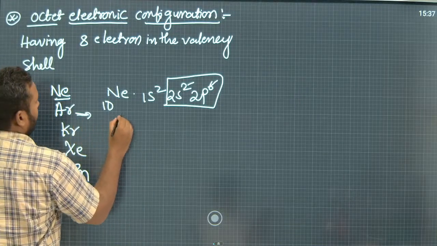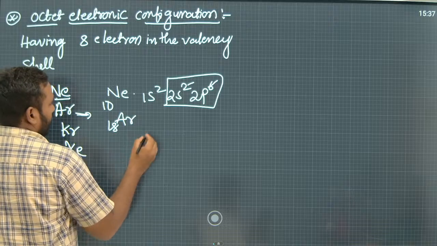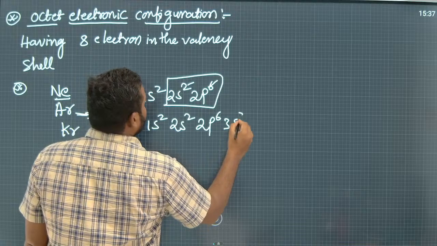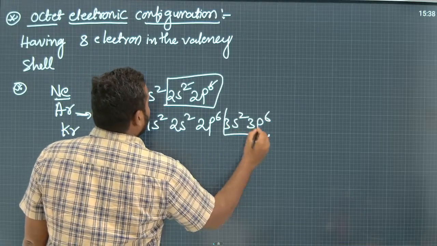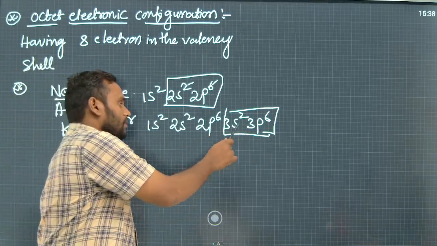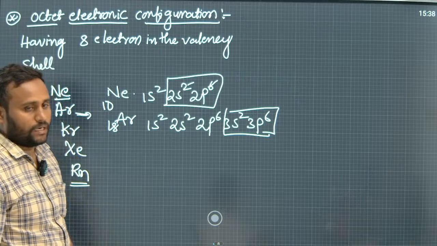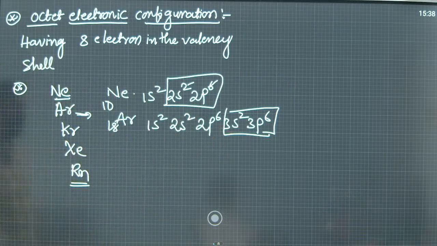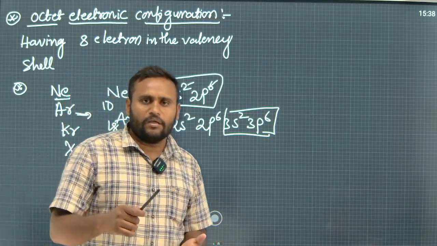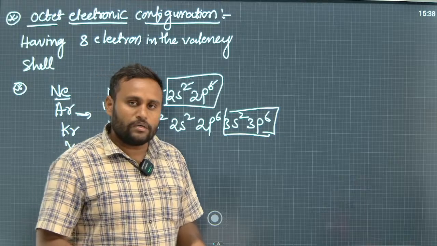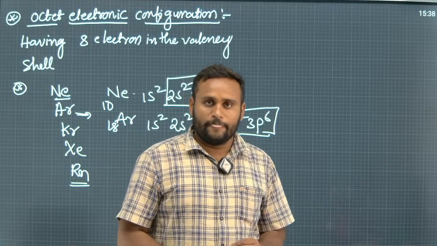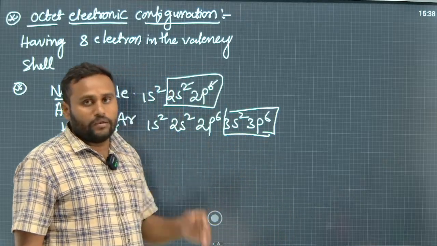Even argon, atomic number 18, has electronic configuration 1s2, 2s2, 2p6, 3s2, 3p6. Here also 8 electrons are present. The third shell is the valence shell, and in it we find 2 plus 6, 8 electrons. Due to this electronic configuration they are unreactive and very, very stable. The remaining elements in the periodic table want this type of stability. That is why they are involved in the formation of chemical bonding and form new compounds.